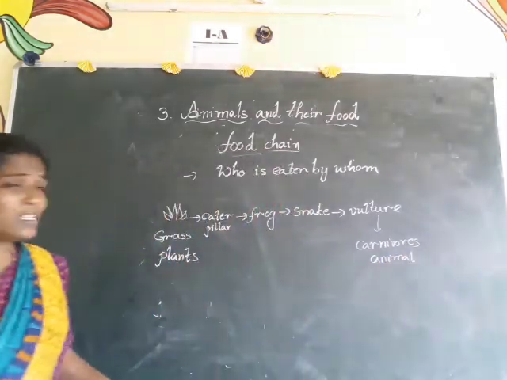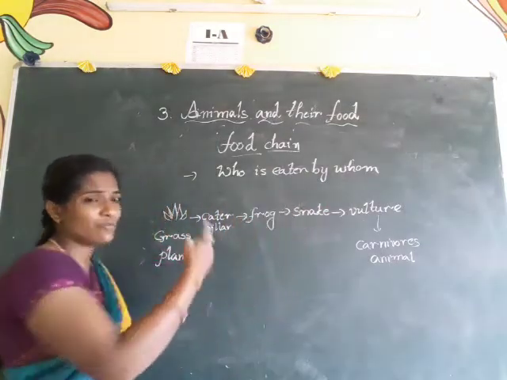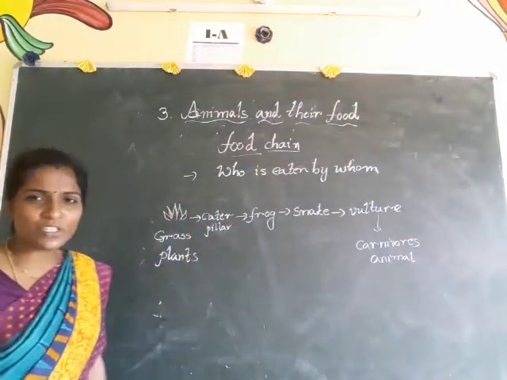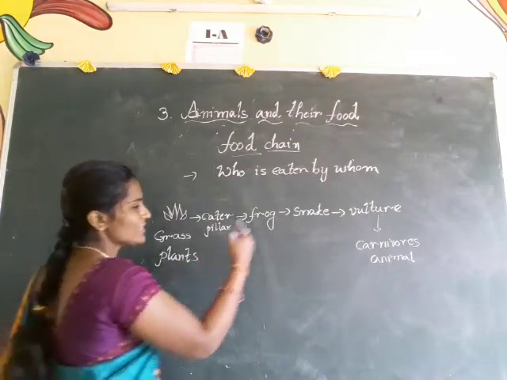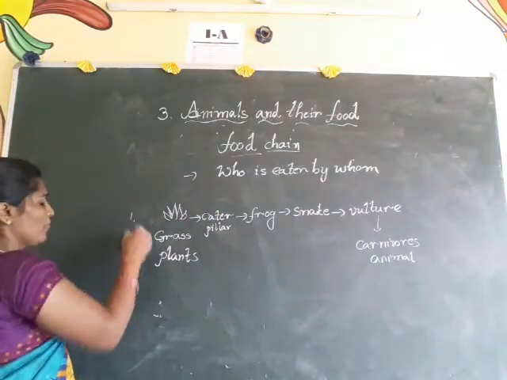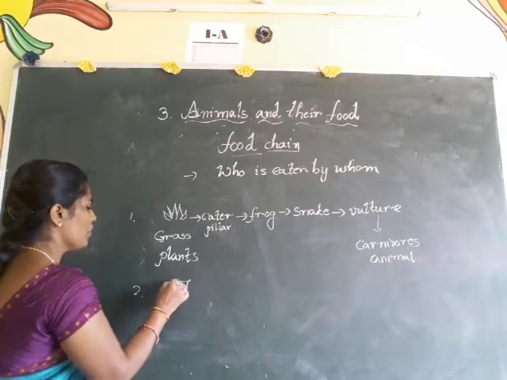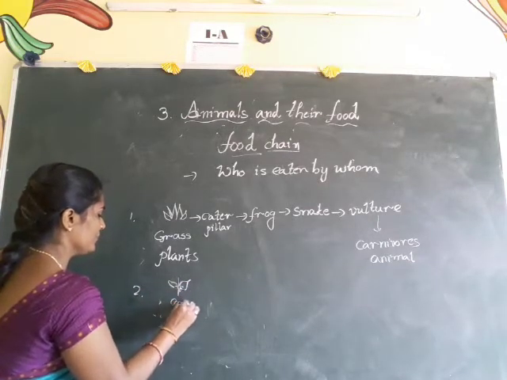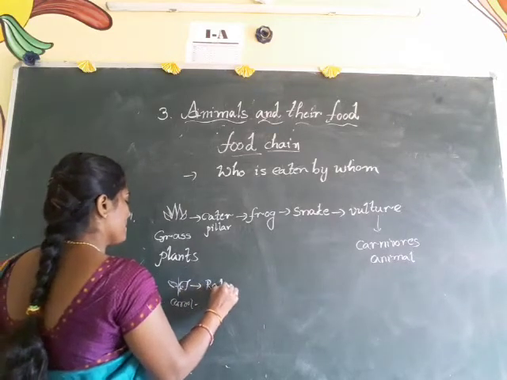What is meant by food chain? Who is eaten by whom, we call a food chain, and this food chain always starts with a plant and ends with a carnivorous animal. For example, one more I want to draw for you. This is a small carrot plant, and this carrot is eaten by rabbit.